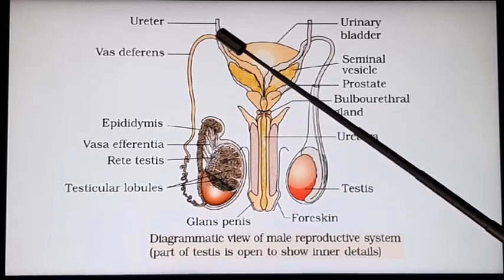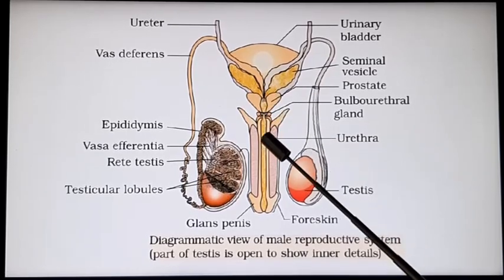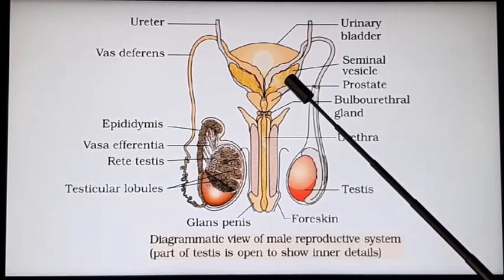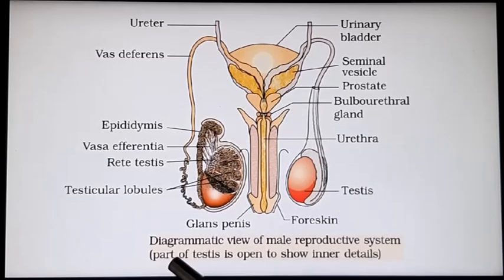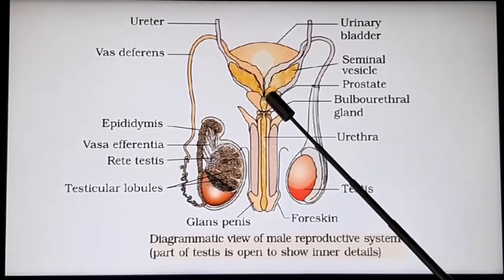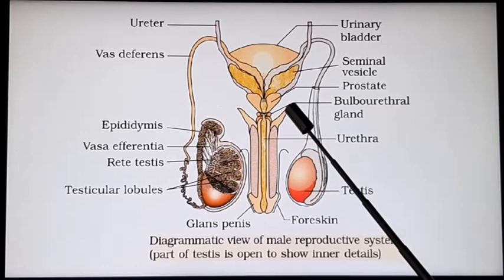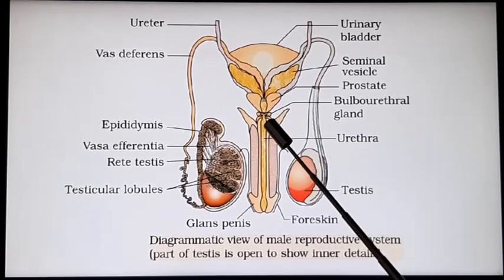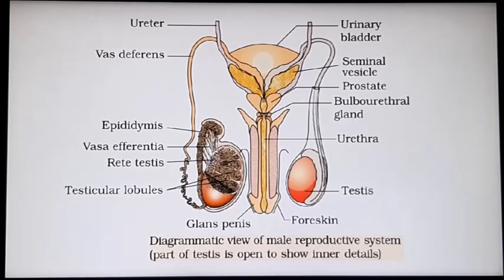It loops around the urinary bladder and opens into the urethra after receiving ducts from seminal vesicle, and this part is known as the ejaculatory duct. It also receives secretions from a prostate gland and a pair of bulbourethral glands.